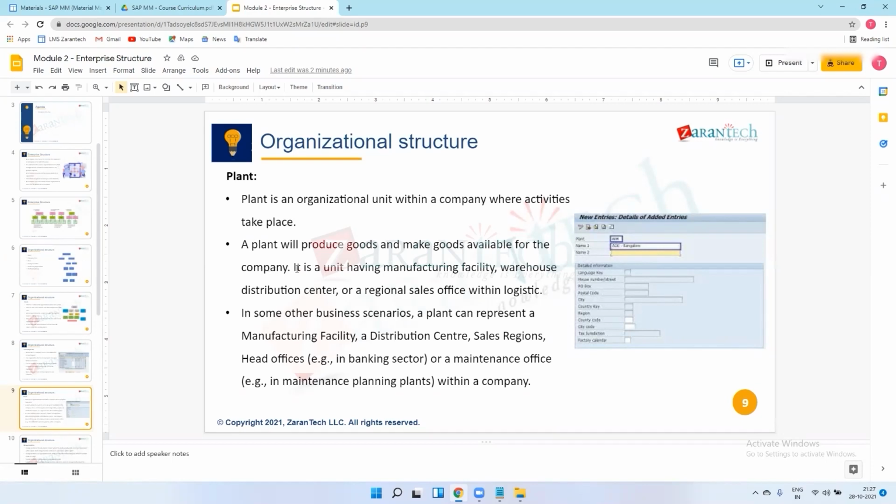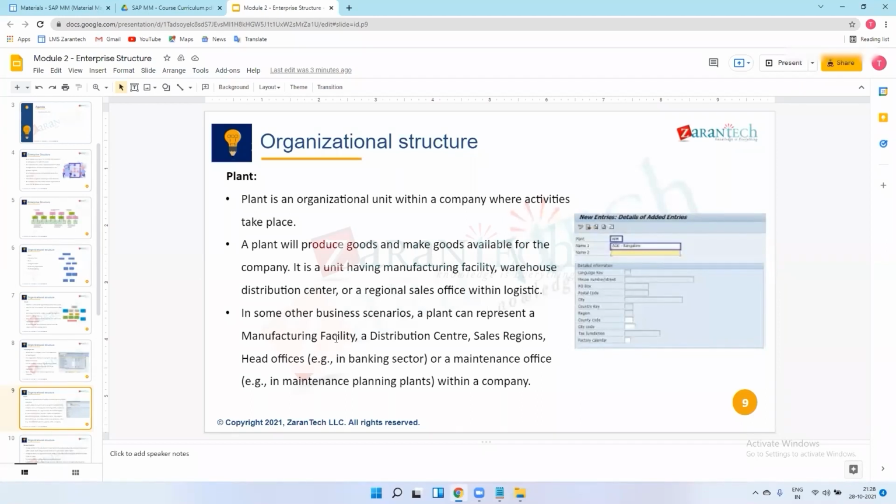This is the general statement. It is a unit having a manufacturing facility, warehouses, distribution center, or regional sales office within logistics. In some other business scenarios, a plant can represent a manufacturing facility.